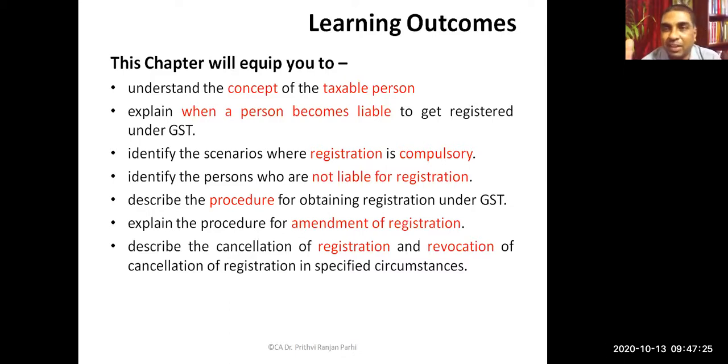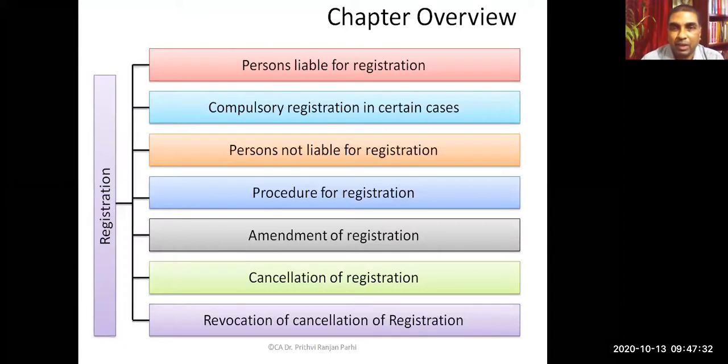So the chapter is procedural, right? Legal things definitely we'll be learning, but various procedures are there. We have to understand all these things. To have an overview of the chapter, we have listed certain things here. Person liable for registration, as I told you right now. Compulsory registration process.